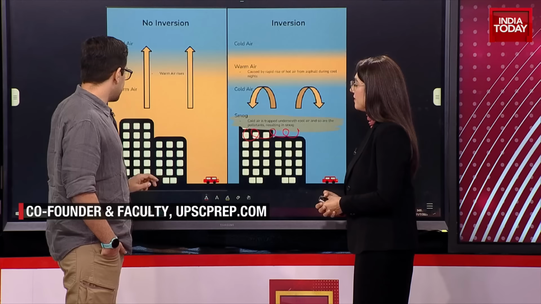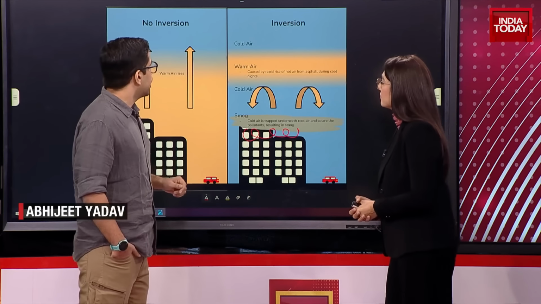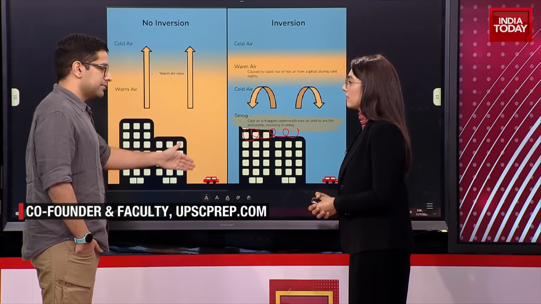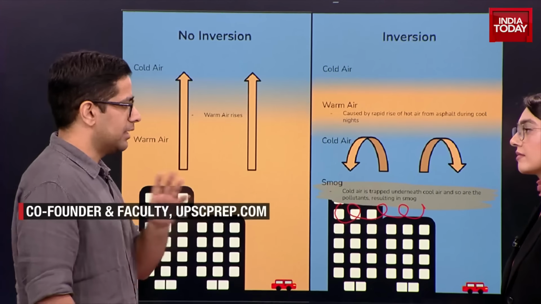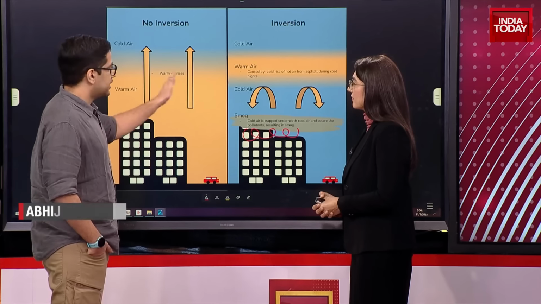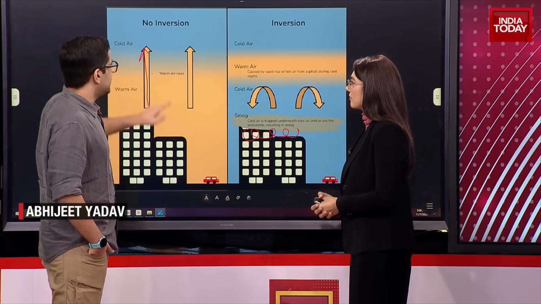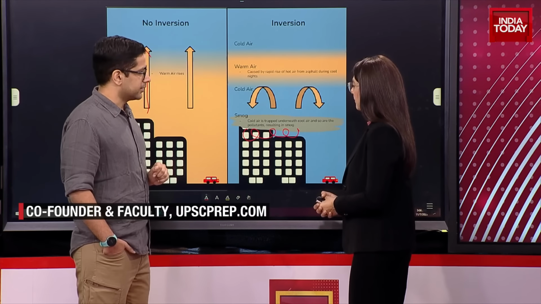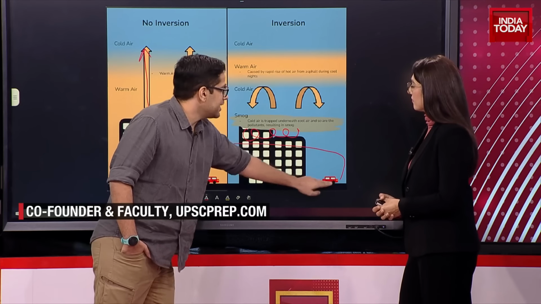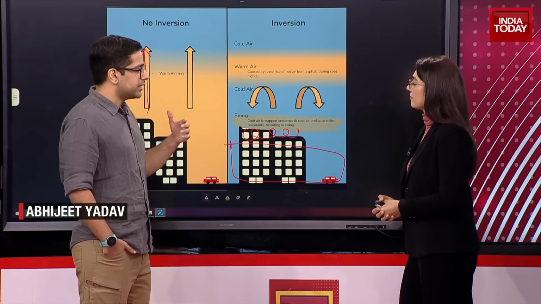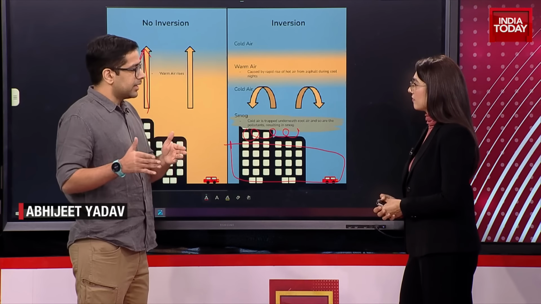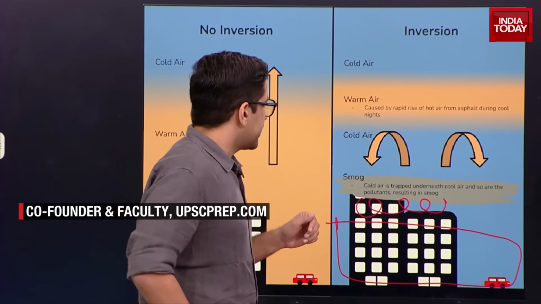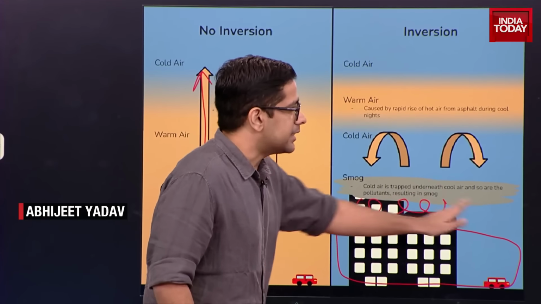Now the second problem is something called inversion. Now what happens in inversion? In the winters in Delhi, what happens? During the day, your surface gets heated up. We have black tops, our concrete jungle, and because of that there is warm air. Warm air has a tendency to rise up. Warm air rises up, but at night your land gets cooled faster. Land gets cooled, so surrounding air also gets cooled, because it is a property of the atmosphere that it gets heated or cooled by land more than directly from sunlight. So what is happening is that warm air is rising up, and a pocket of cold air is left below.